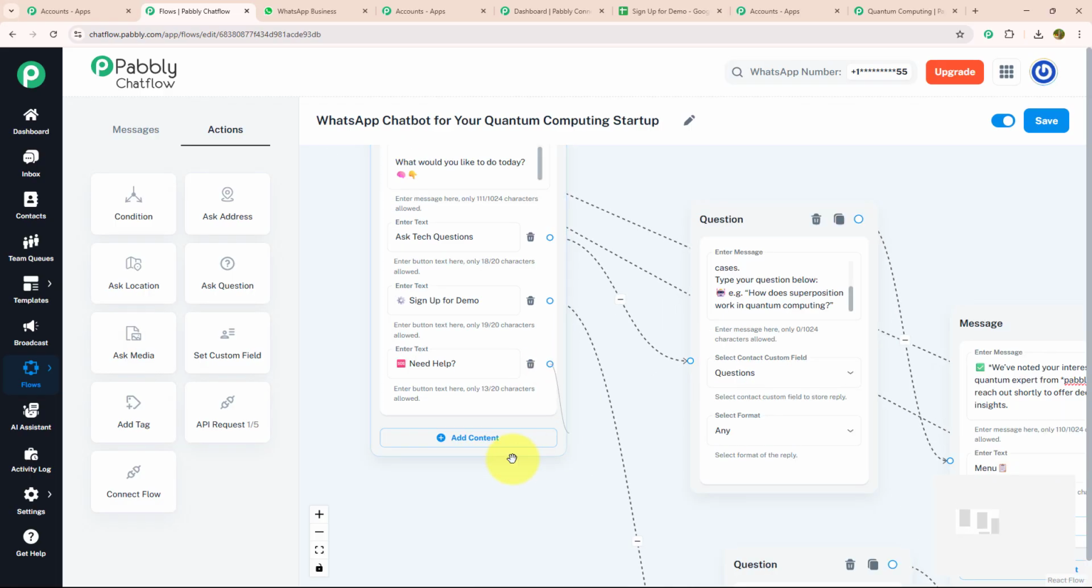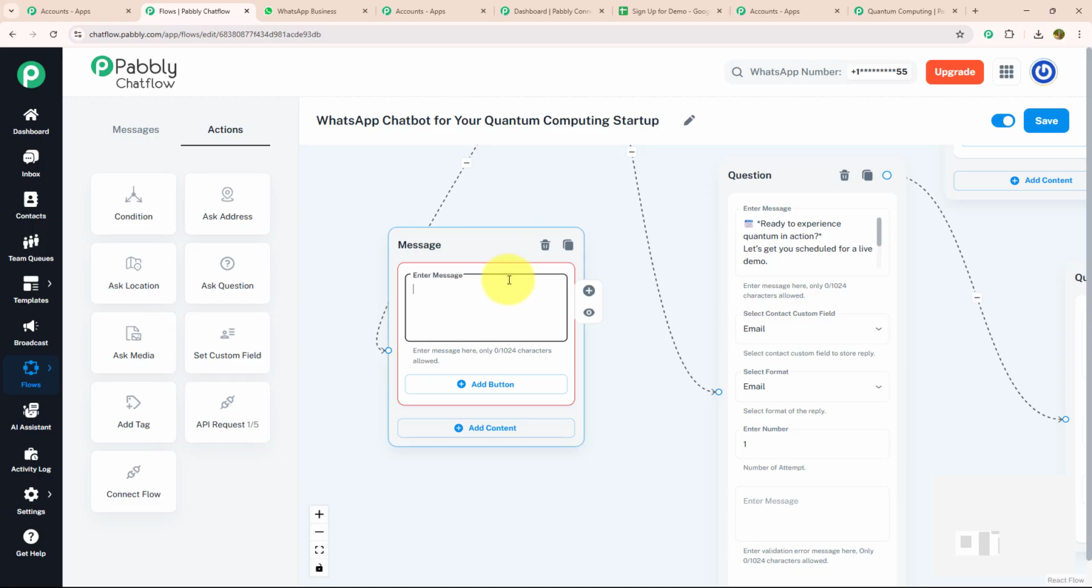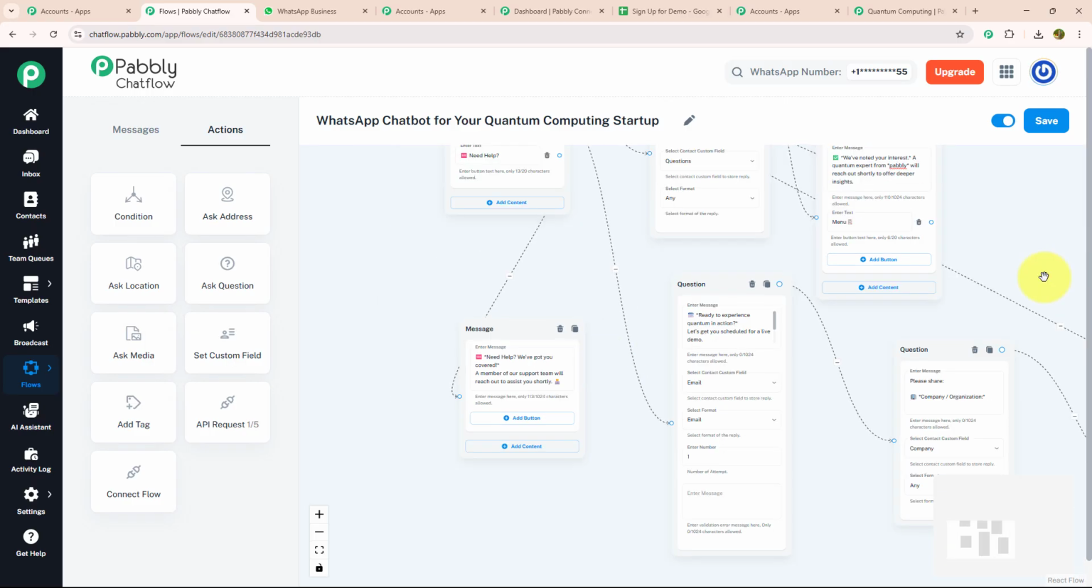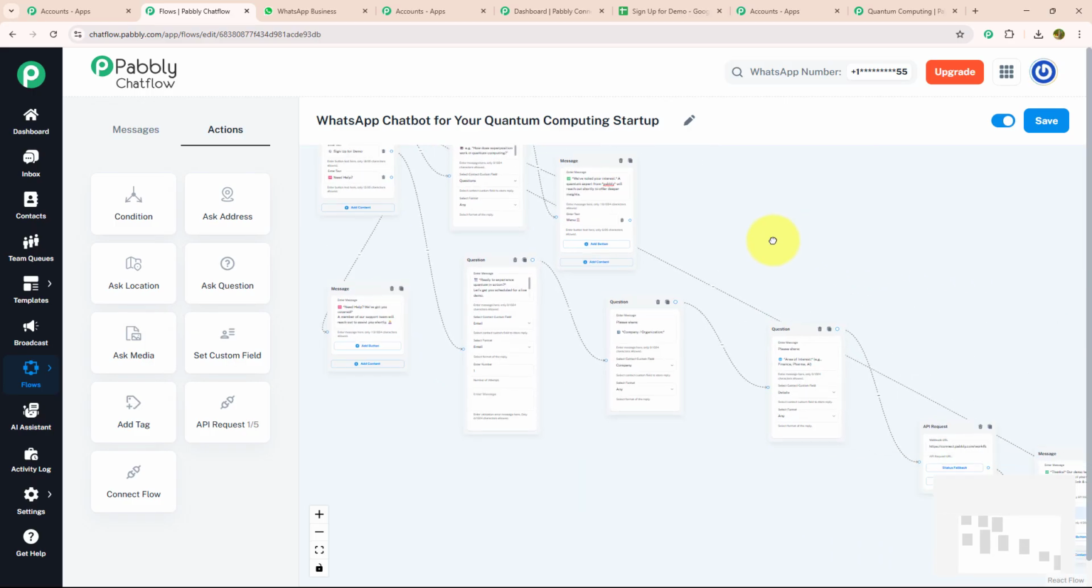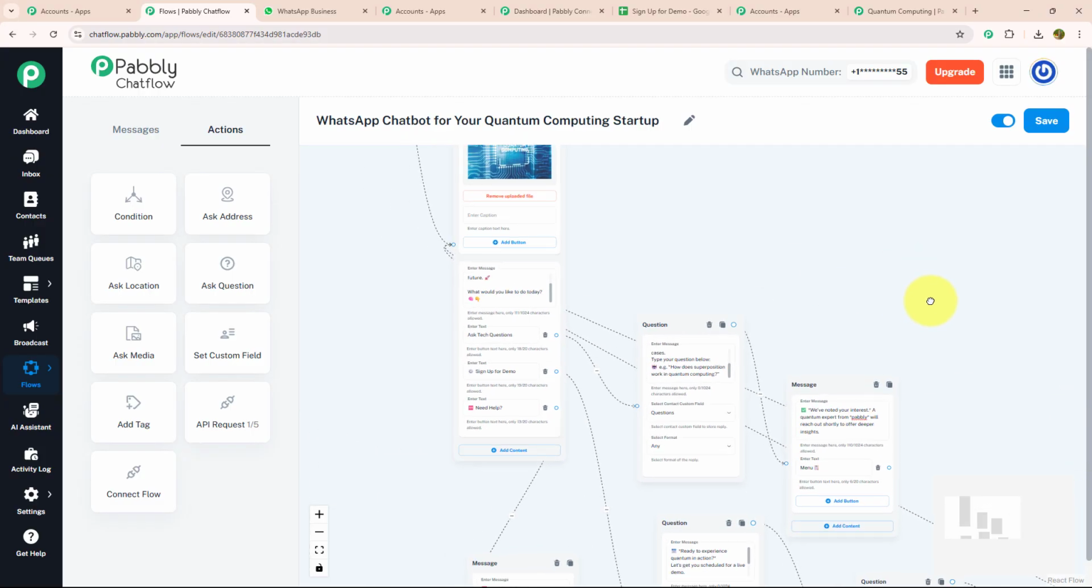For need help, I'm going to drag and drop, select the text button and enter my message which says need help, we have got you covered. A member of our support team will reach out to assist you shortly. And with that, I have filled all the details that are required to run a chatbot for a quantum computing startup using Pabbly Chatflow. This chatbot will not only collect the details but also store your details on the Google Sheet as well.